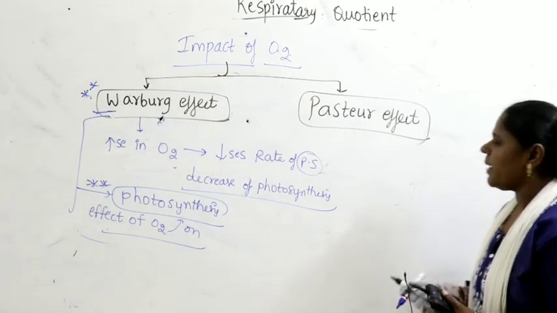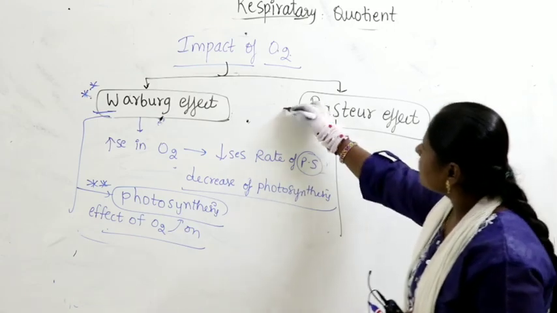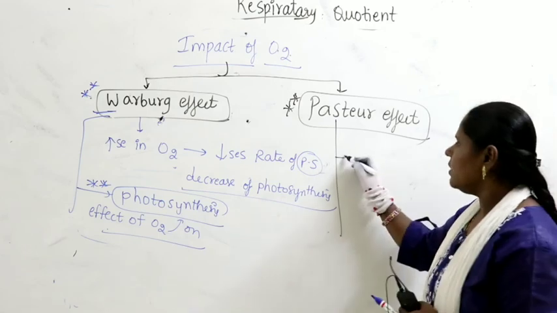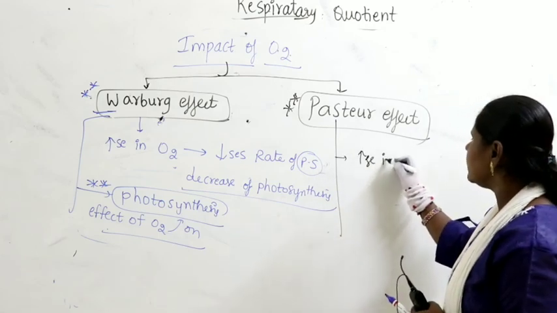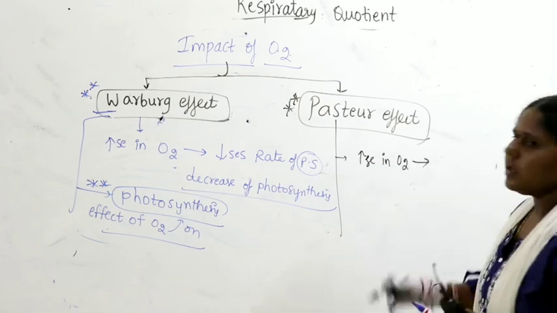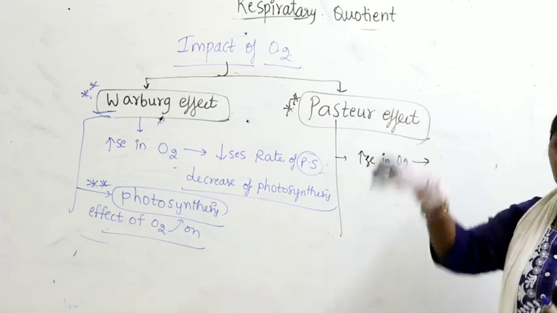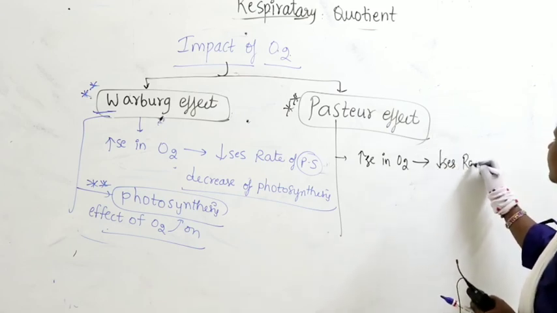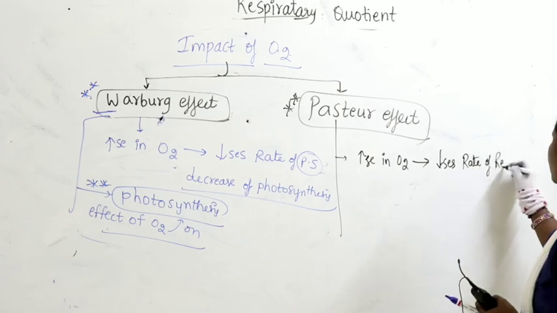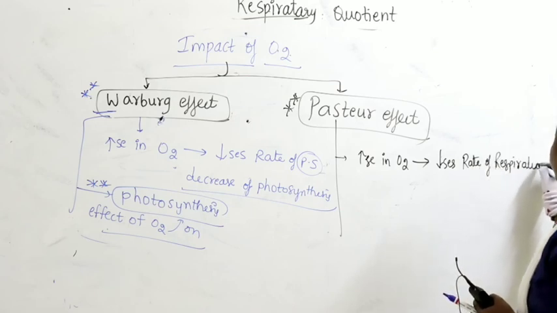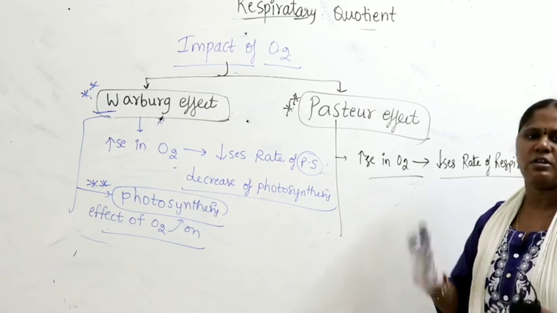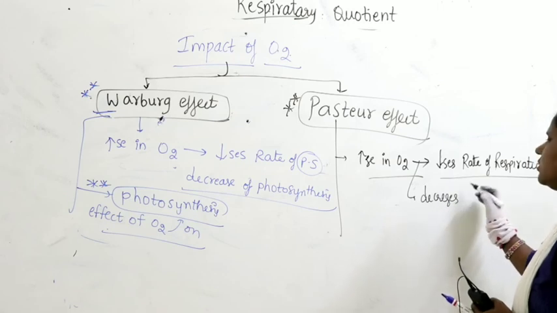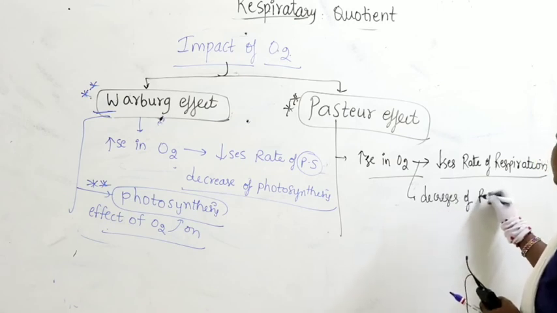Similarly, coming to the Pasteur effect. Louis Pasteur studied fermentation and also studied the effect of oxygen. So here we say increase in oxygen in the surrounding environment increases the rate of respiration up to a certain limit, but beyond the limit it decreases the rate of respiration. Increase in oxygen, what happens here? It decreases respiration.